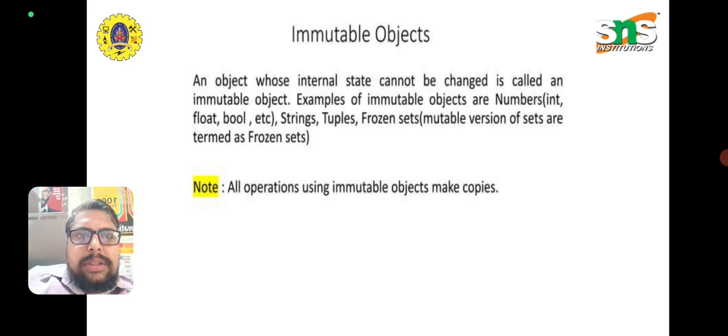Next, immutable objects. An object whose internal state cannot be changed is called immutable, that is, it has a fixed state. It has a fixed variable space or fixed variable address, so the values at the fixed variable address cannot be changed. This is called immutable objects. Whereas in mutable objects, the variables can be changed at their address. For example, if the first position of a list is 1 and the 1 can be changed to 2 or 3, it is mutable, whereas 1 itself is an immutable object.